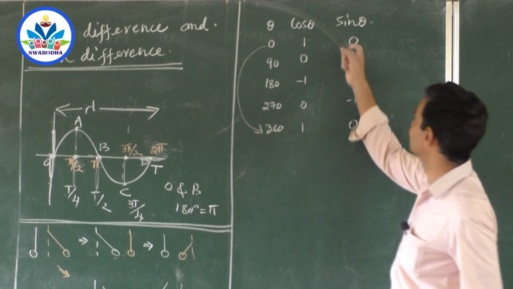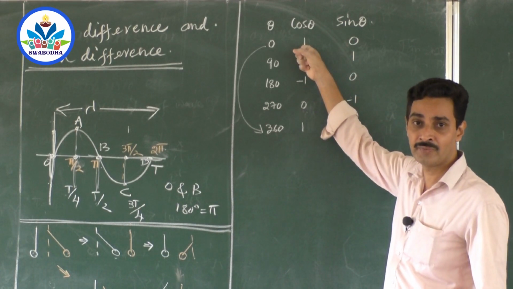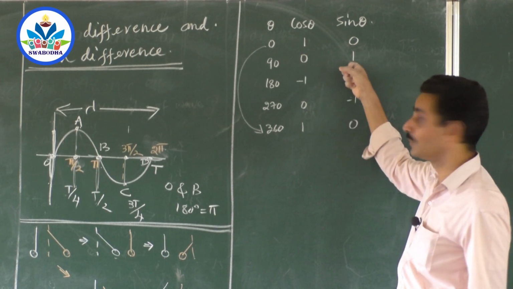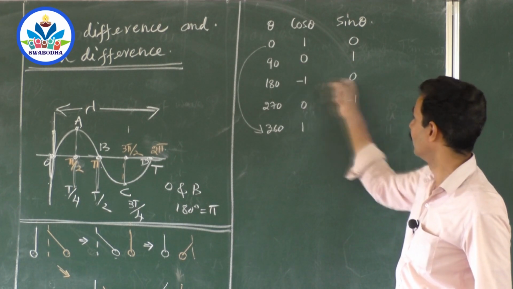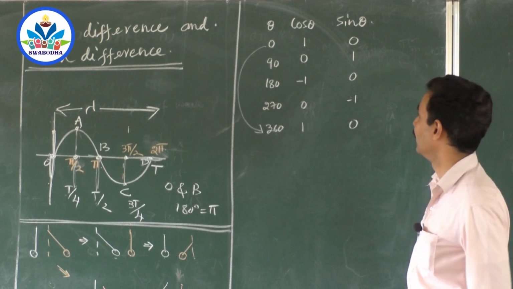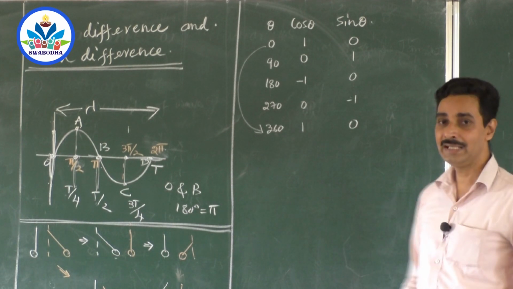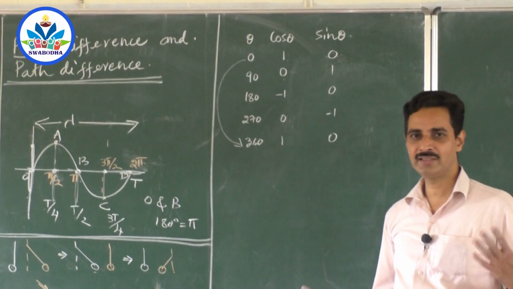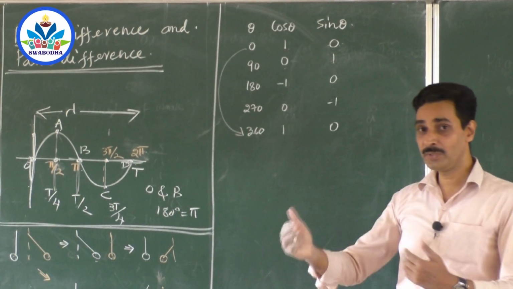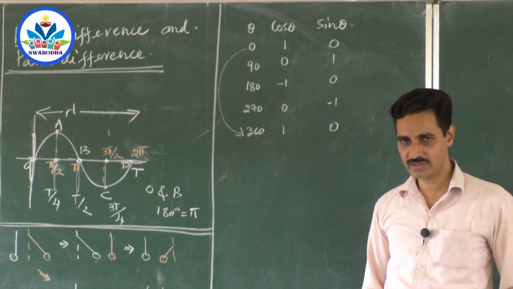And when this is just born, this has gone already forward. Now, when this leads to the maximum value, this comes to 0. When this leads to 0, this goes to minus 1. Now tell me, who is leading and who is copying? You are copying your mother. So as if you copy your mother. How are sin theta and cos theta copying?